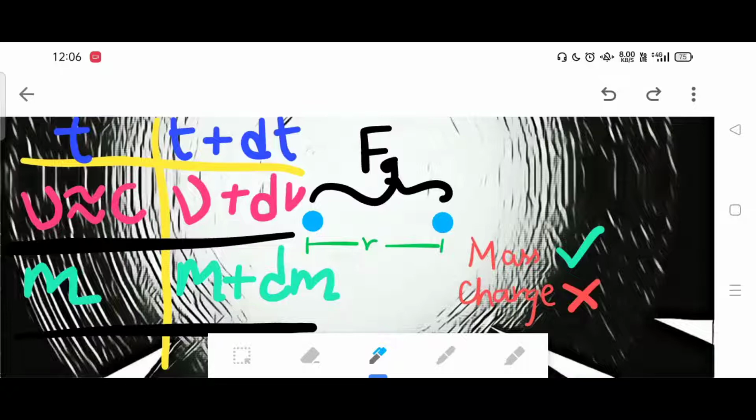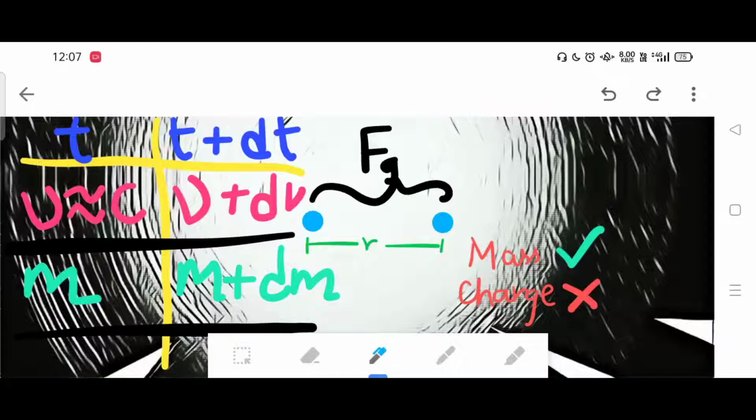Now you will say the mass is increasing, so the gravitational force should also increase. I would agree if we were in the Newtonian world, but now we are out of that. We are discussing things where particles are traveling at a very high speed, and since these particles have mass, and I know particles having mass and traveling with speed close to the speed of light sounds totally absurd, but it is an assumption that we are taking here.